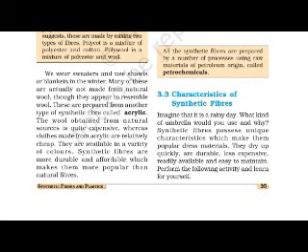Session number 3 of lesson number 3, synthetic fibers and plastics, where we have seen in previous sessions what the synthetic fibers are, types of synthetic fibers, such as nylon, rayon, polyester, acrylic, and more details about all the kinds of synthetic fibers. And today we are going to see point number 3.3 on page number 35, characteristics of synthetic fibers.